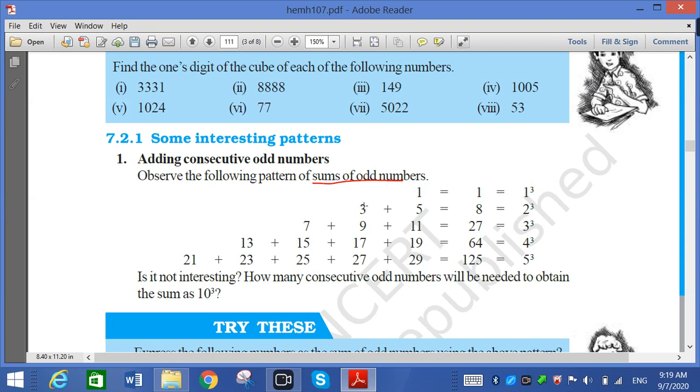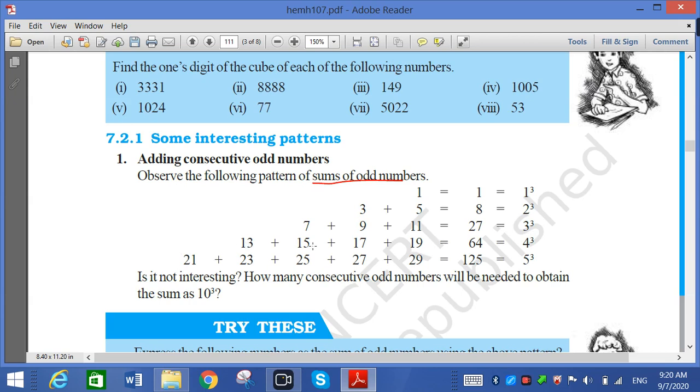Now if I add two consecutive odd numbers, 3 plus 5, that is 8, which is 2 cube. Now after 5 there are three more consecutive odd numbers, 7, 9, 11. If we total it, it is 27, so 3 cube.